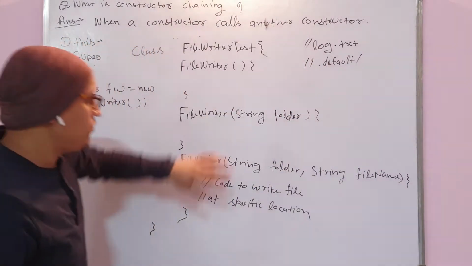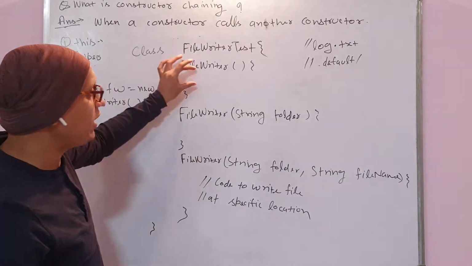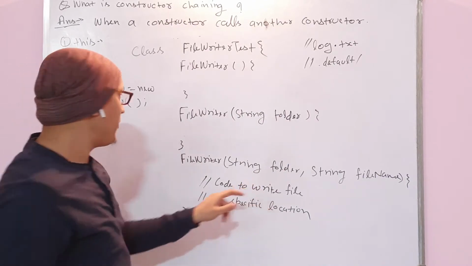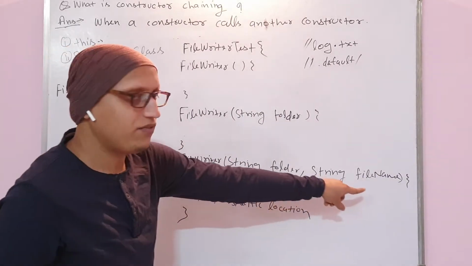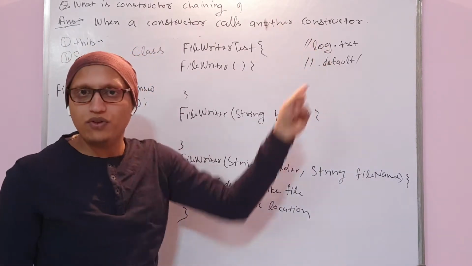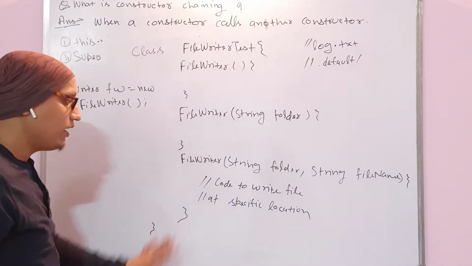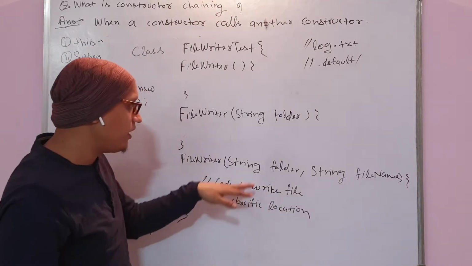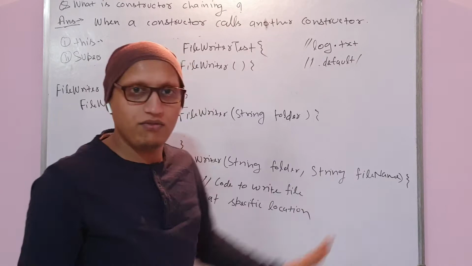What if for the same 100 lines of code you are going to write here as well with the default values? In this constructor, the user needs to pass the folder name and file name. That means the default folder won't be default and the default file name won't be log.txt. You have written 100 lines of code to write some content at this specific folder and file.